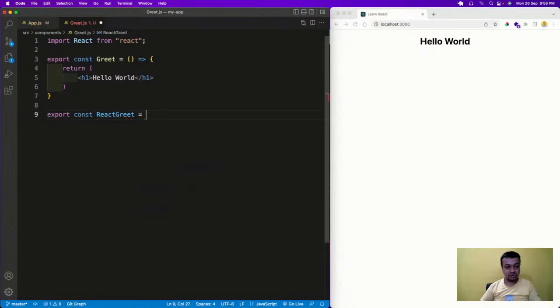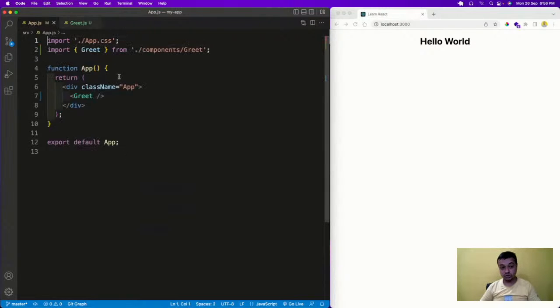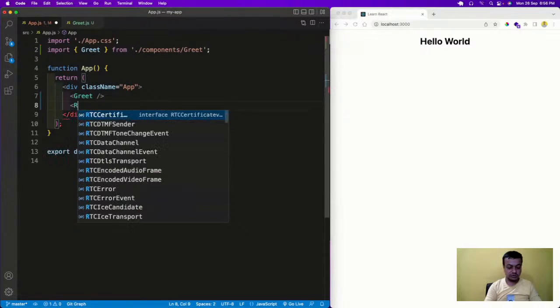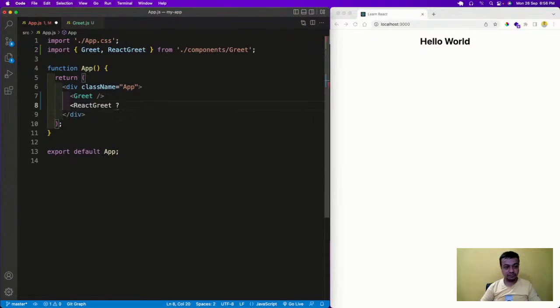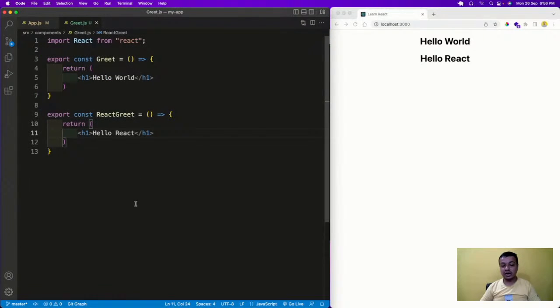So if I do export const ReactGreet, I can export multiple things here. So maybe I'll copy this code here and write hello react. So I'm exporting this also, and now I'm going to use this also. How am I going to use ReactGreet? See one thing here, I have to self close it. So I'm saving it, and hello react is coming. So the main thing is that inside these curly brackets I can have multiple things. I can have 100 things also here.